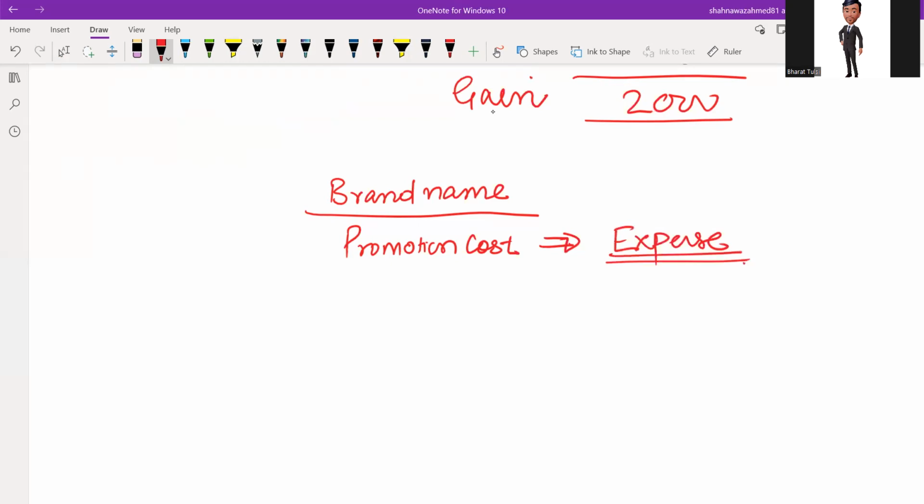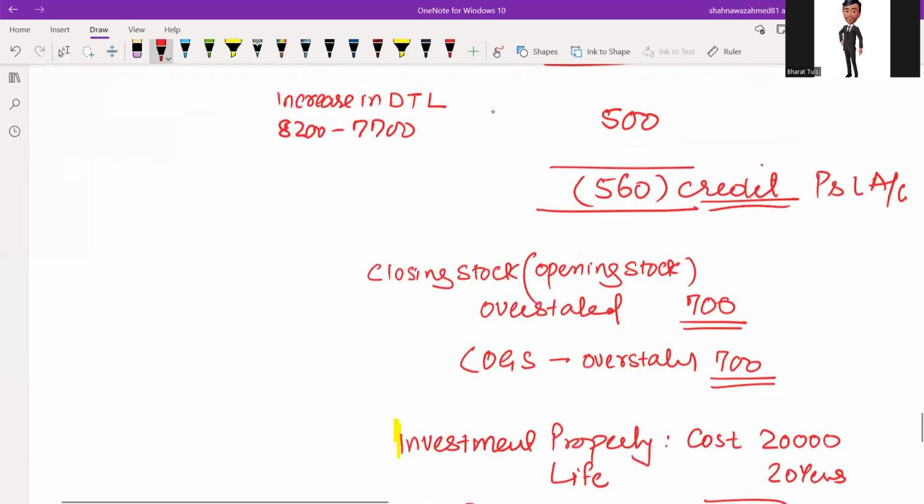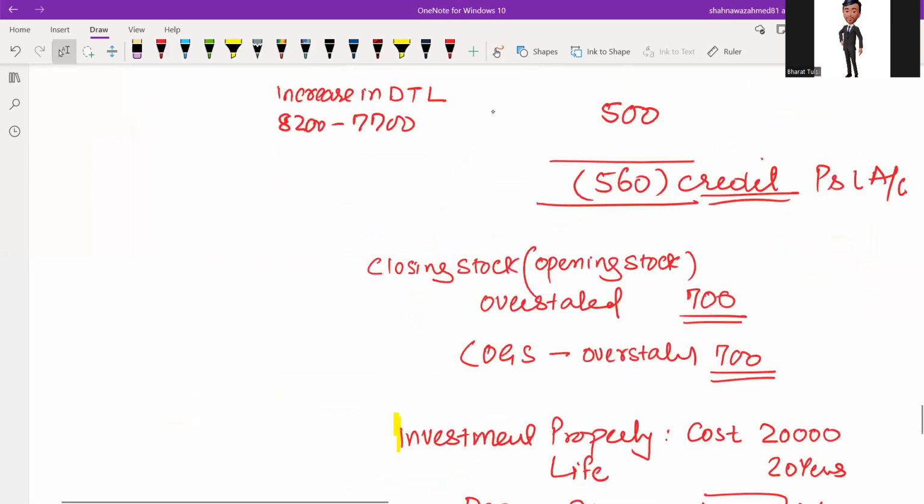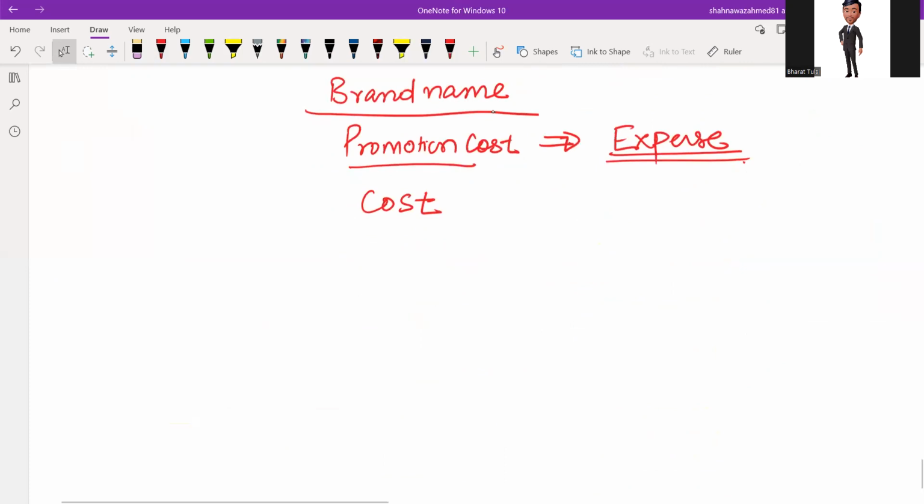Next thing is we need to charge amortization. So what is the capitalized cost of amortization? The purchased brand name, which is worth 2 million and useful life is 5 years. And 1st October means October, November, December, 3 months depreciation. So the amortization cost is 2 million, life is 5 years.